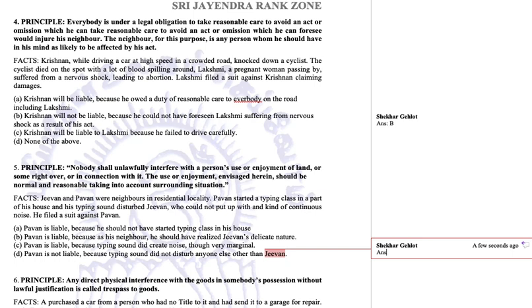We have to see into the facts and circumstances as well, because this question's principle says the user enjoyment envisaged herein should be normal and reasonable, taking into account the surrounding situation. Typing class is a normal use. It is not that he's giving racing classes or music classes. It's a normal use of the land, and reasonably he's doing it inside his house. But still, if some noise is going outside as it usually would, it is always very marginal noise. So in this case, we cannot help Jeevan. Jeevan is extra sensitive. He has to cater for himself.